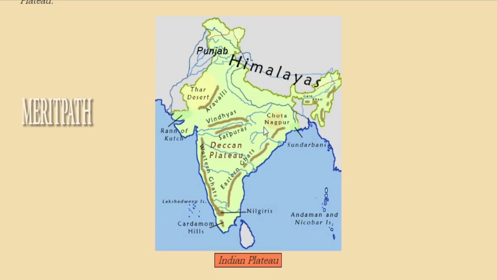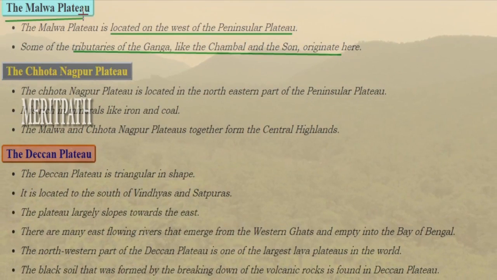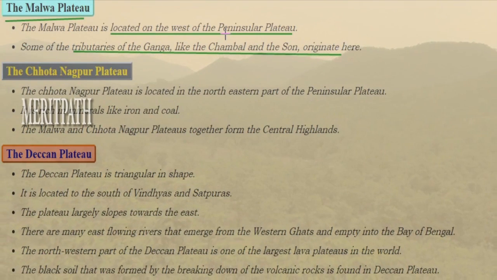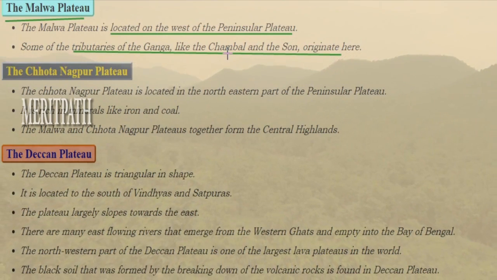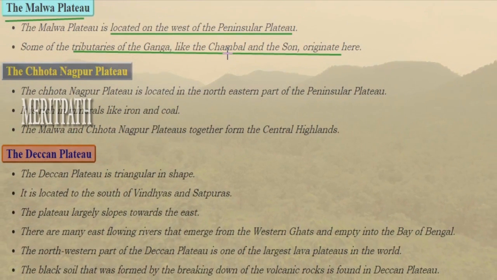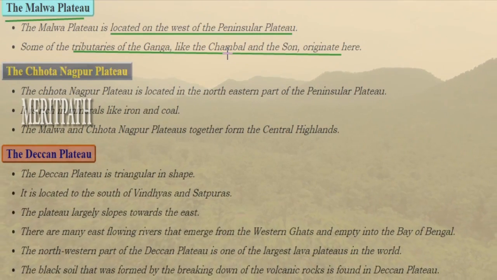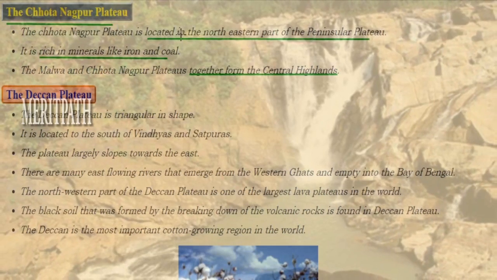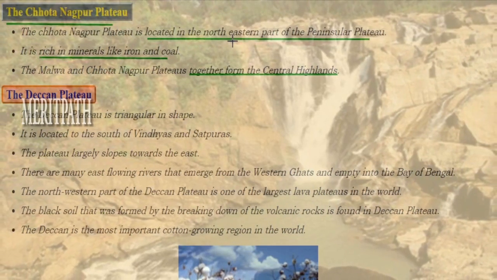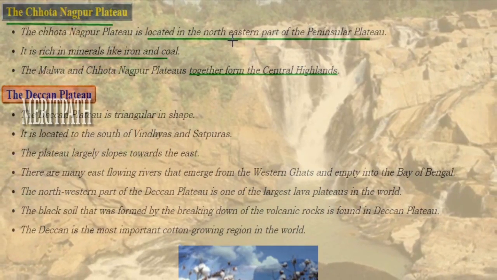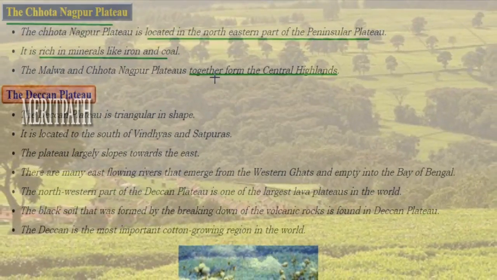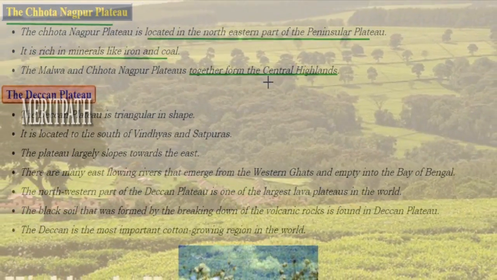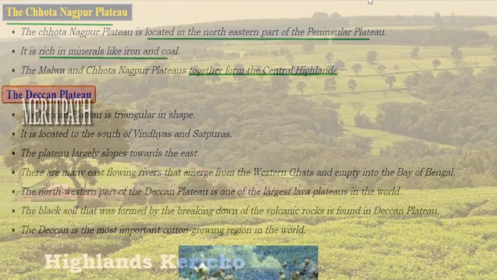So in this image we see different plateaus. This is the Indian plateau. The Malwa Plateau is located on the west of the peninsular plateau, and many tributaries of the Ganga river originate here, like the Chambal and the Son river. Next is the Chota Nagpur Plateau. This lies in the northeastern part of the peninsular plateau. It is rich in minerals such as iron and coal. And the Malwa and Chota Nagpur Plateau together form the central highlands.